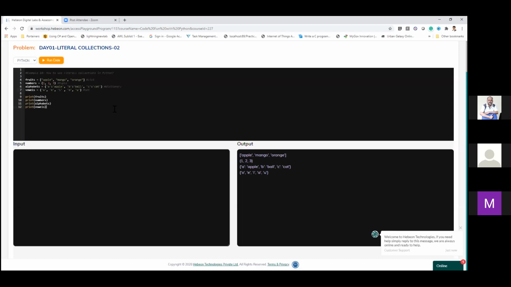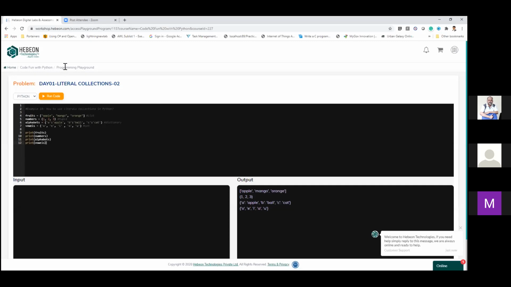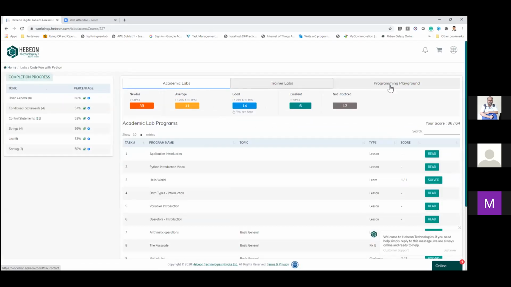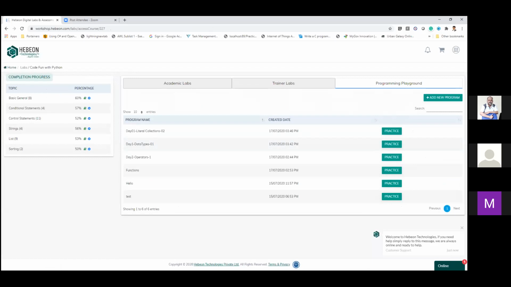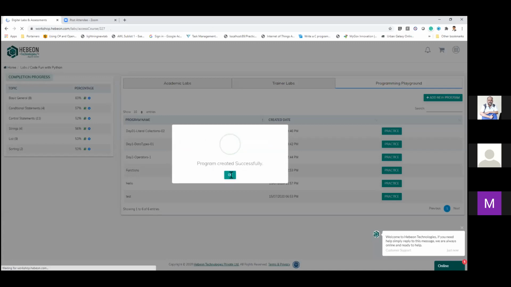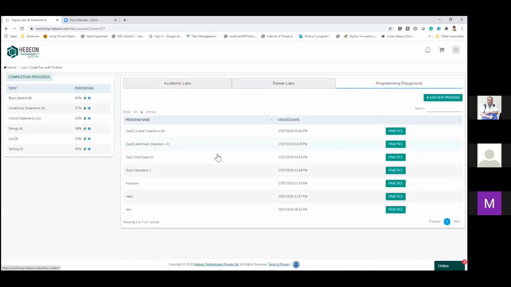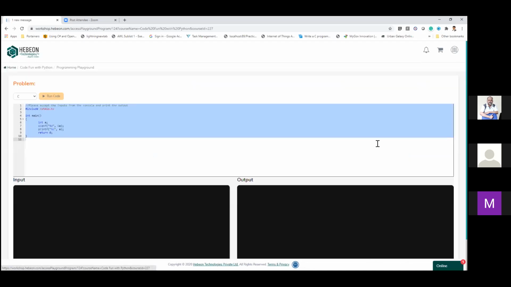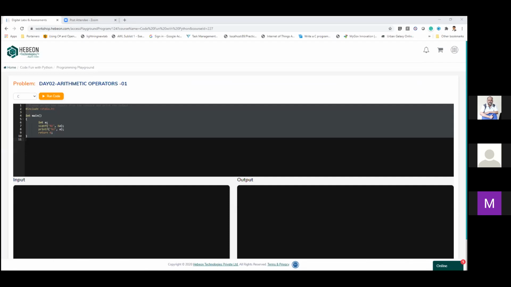So I go to this screen, our labs, followed by going to programming playground. Create here. I type arithmetic operators, Day 02-01, create. Then in the labs 2, we have this example which I'm going to take.